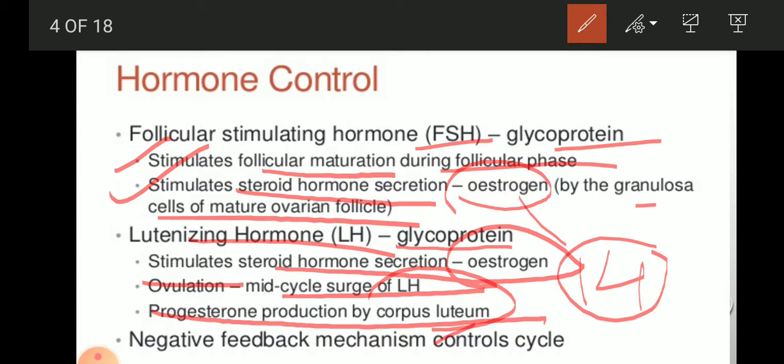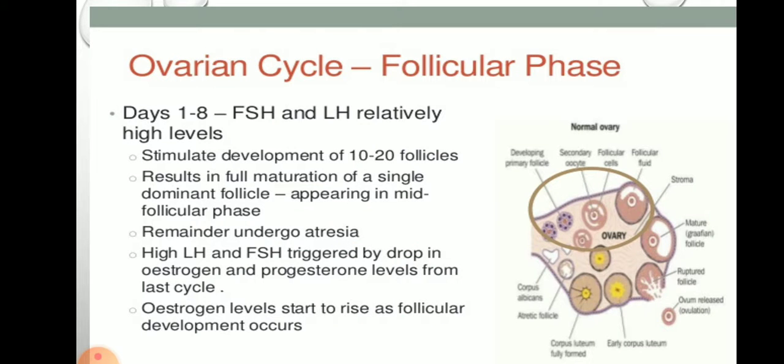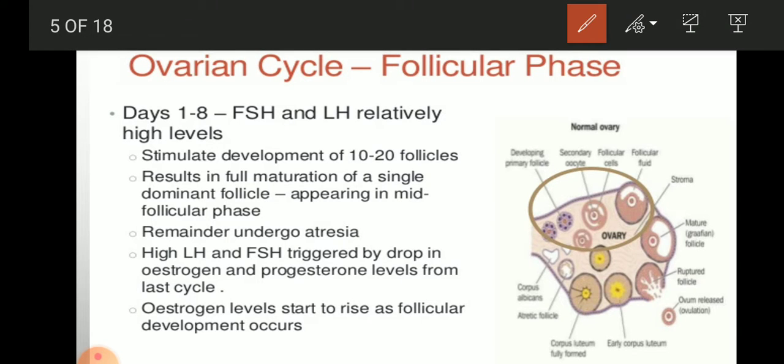A negative feedback mechanism controls the cycle, by the hormone inhibin as well as these hormones themselves. We will see right now how all these functions go on. In the previous part, we just talked about how it is divided into two cycles. These two cycles go side by side, not separately: the ovarian cycle and the uterine cycle. So first we will see the ovarian cycle in detail.